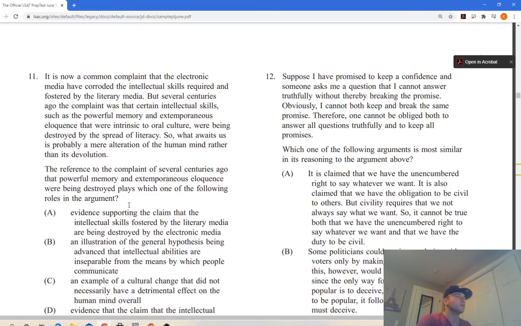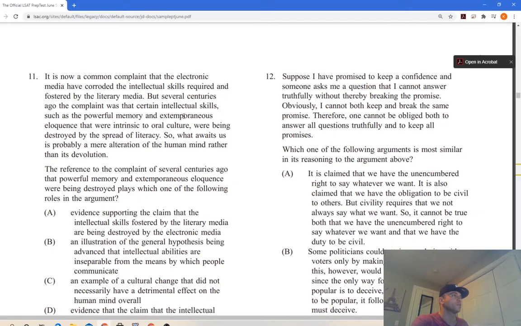But several centuries ago, there was the complaint that certain intellectual skills, such as the powerful memory and extemporaneous eloquence that were intrinsic to oral culture, were being destroyed by the spread of literacy. So what awaits us is probably a mere alteration of the human mind rather than its devolution. So there's going to be a change, not a devolution.